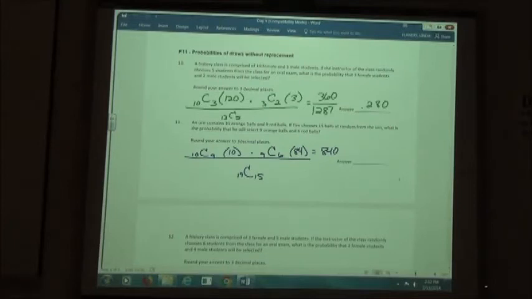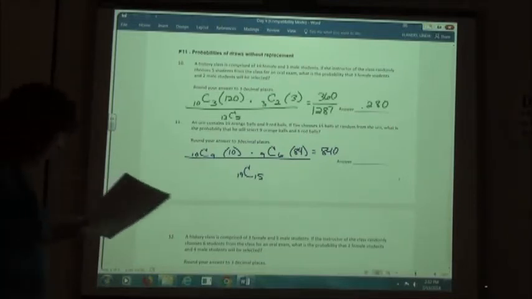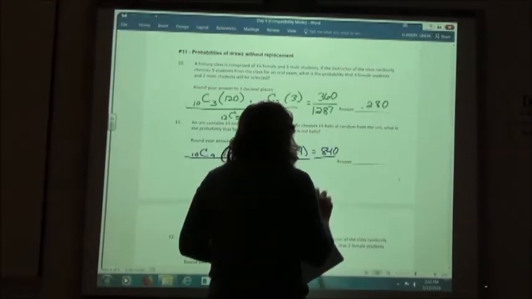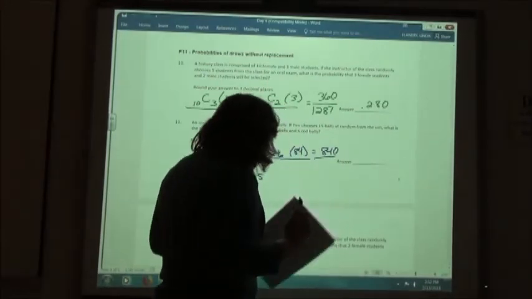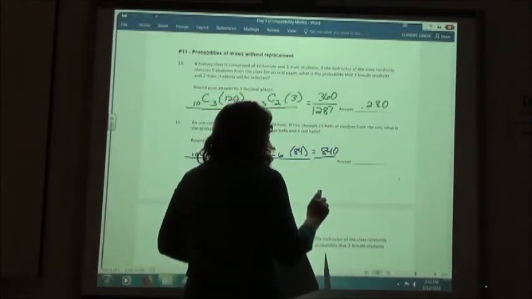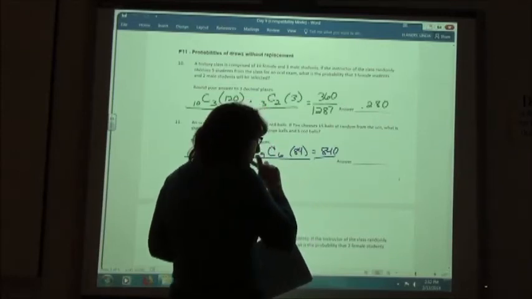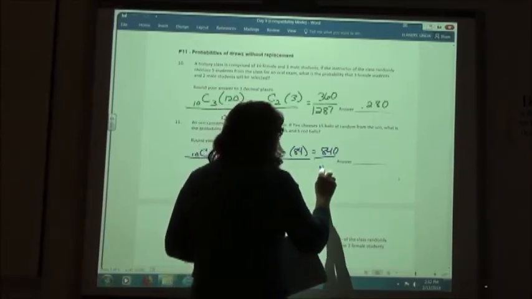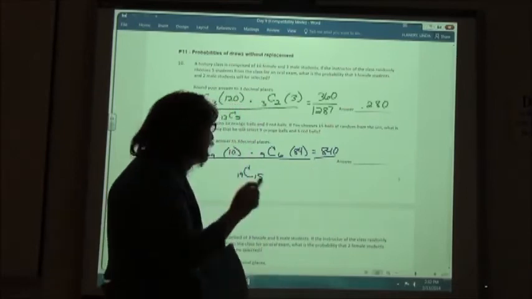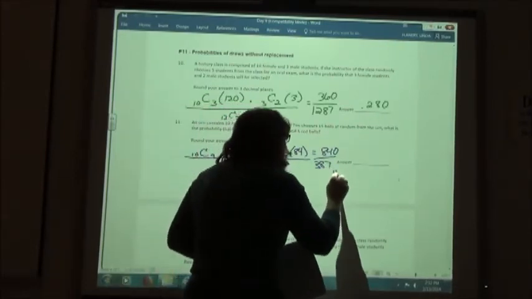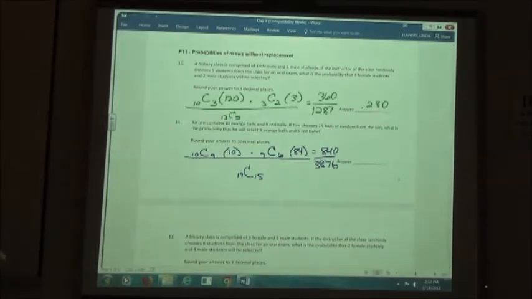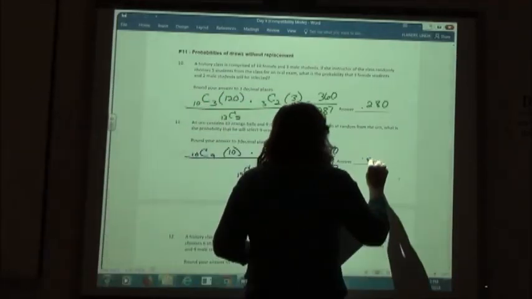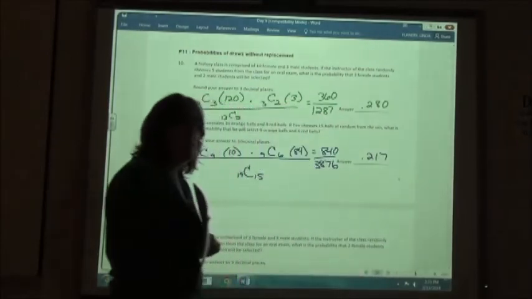So if I do that on my calculator, 3,876. So then we're going to take our 840 divided by our 3,876 and round it off to 3 decimal places. 0.217. Exactly, 0.217.